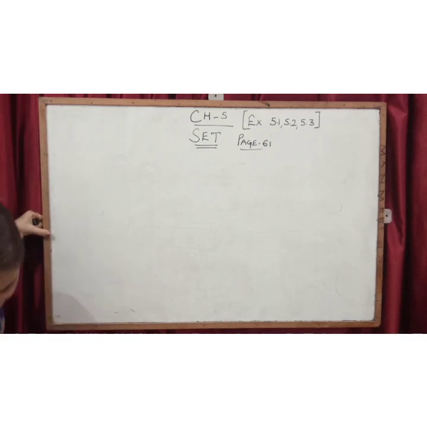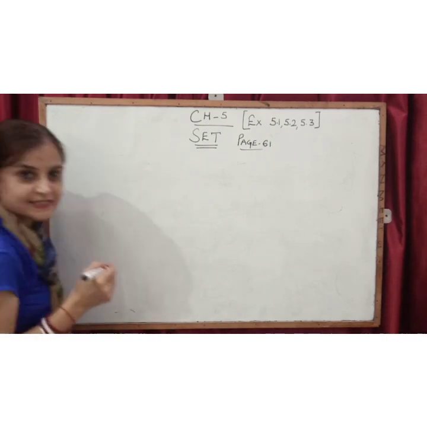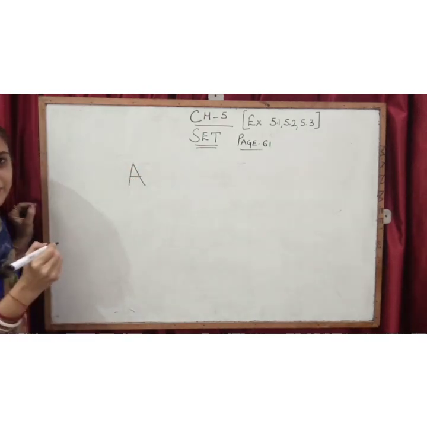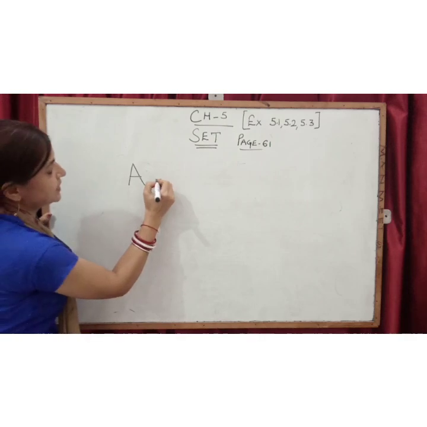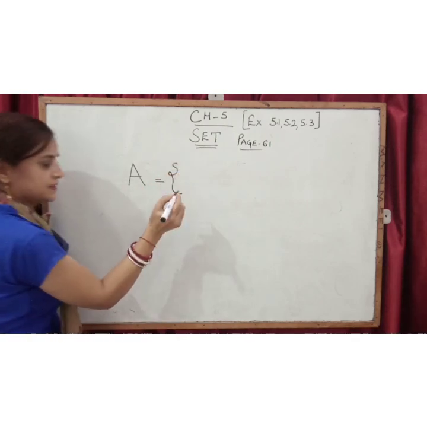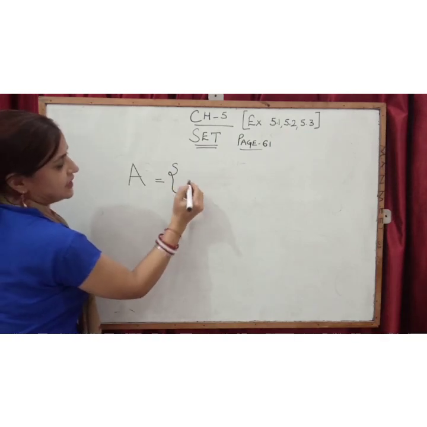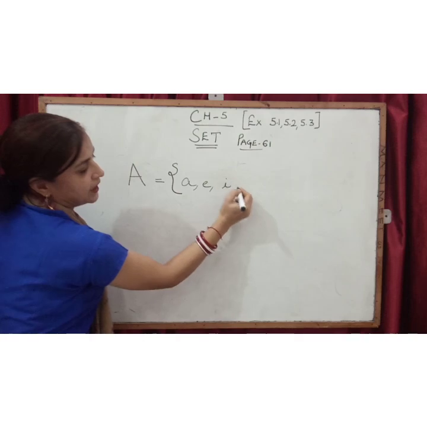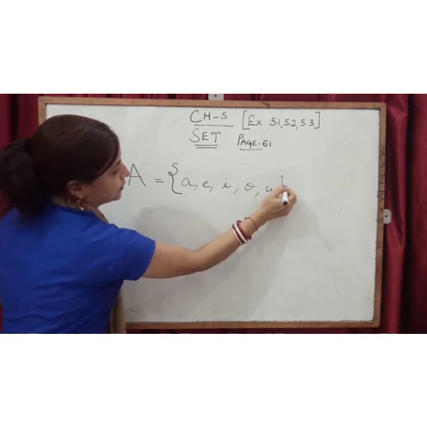Our notation of set. Always a set is defined with a capital letter, any letter from the alphabet A to Z. Suppose I've taken this. This is the notation. Whatever elements these are, suppose I am writing here the vowels A, E, I, O and U.